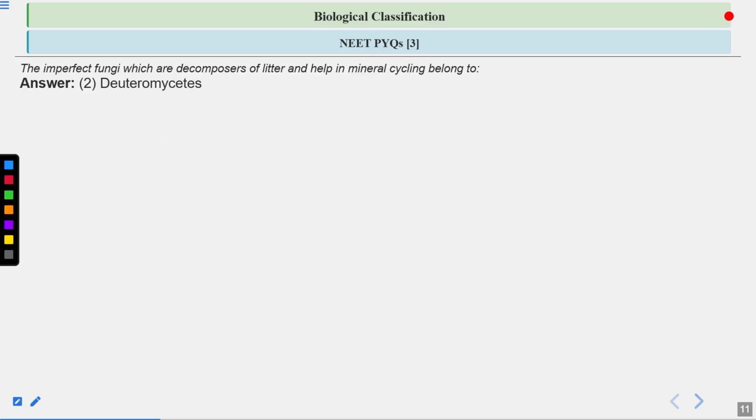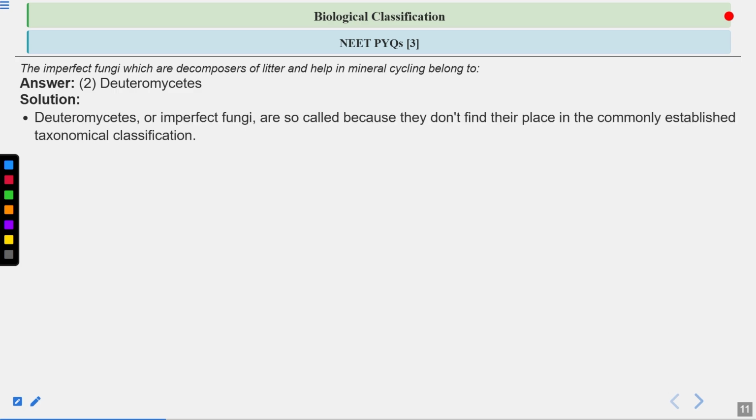The correct answer is Deuteromycetes. Let's have a look at the answer here. Deuteromycetes are known as imperfect fungi because no sexual stage or sexual phase is observed in them. Only the asexual phase has been discovered. Once the sexual phase is discovered, they are shifted to Ascomycetes or Basidiomycetes.